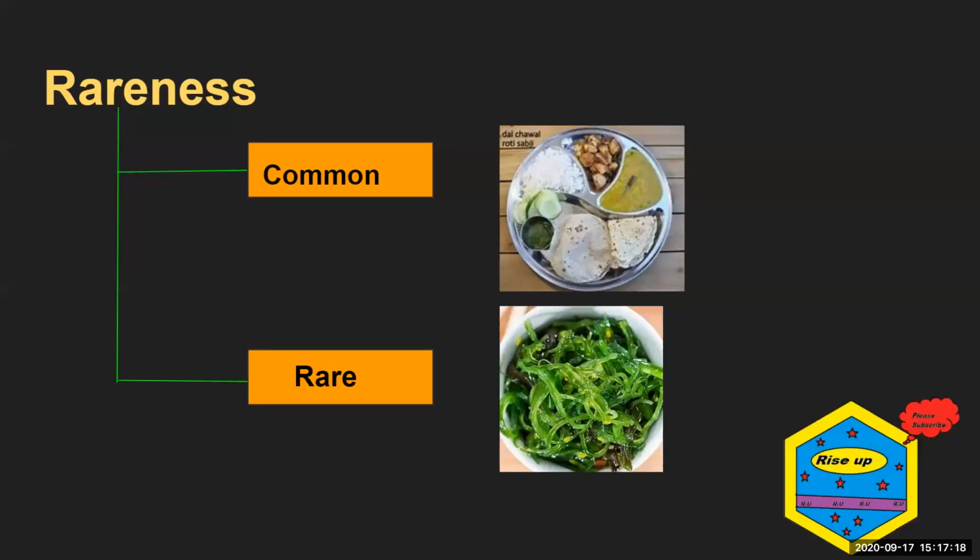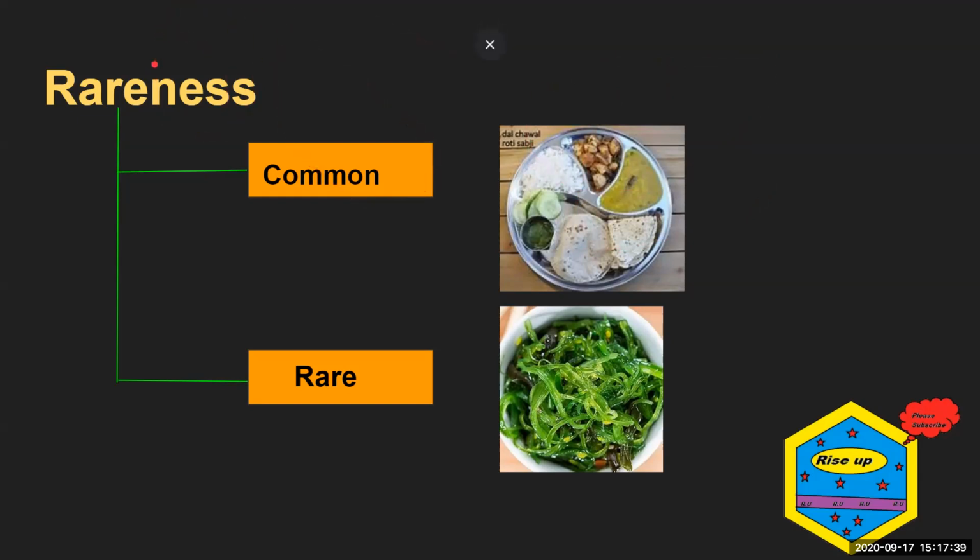Now comes the rareness. The food which is eaten commonly, like in our neighborhood or city where many people eat this food. Like in India we commonly eat chapati, dal, sabji, chawal, rice. This food which is eaten commonly is known as common food.